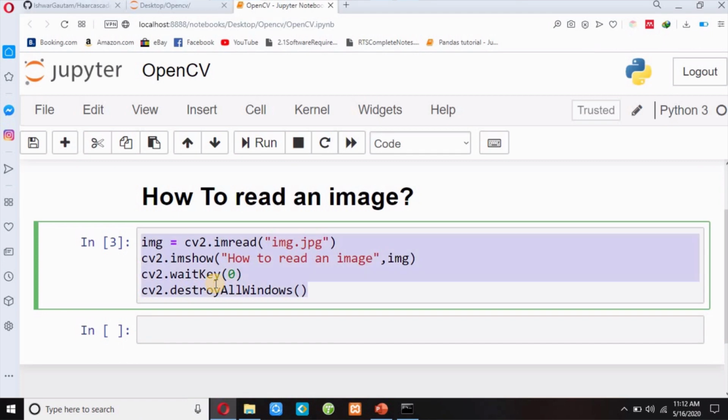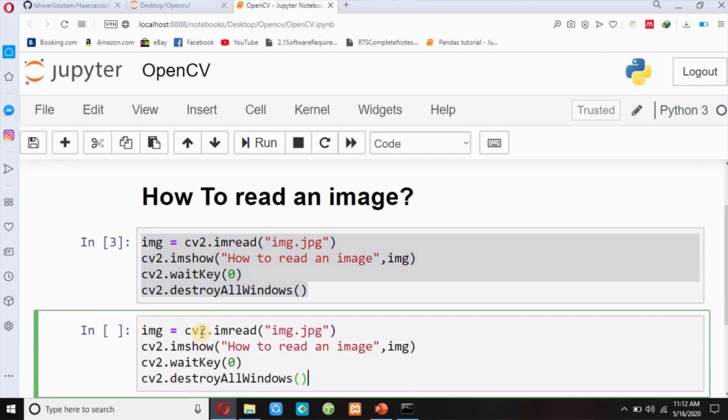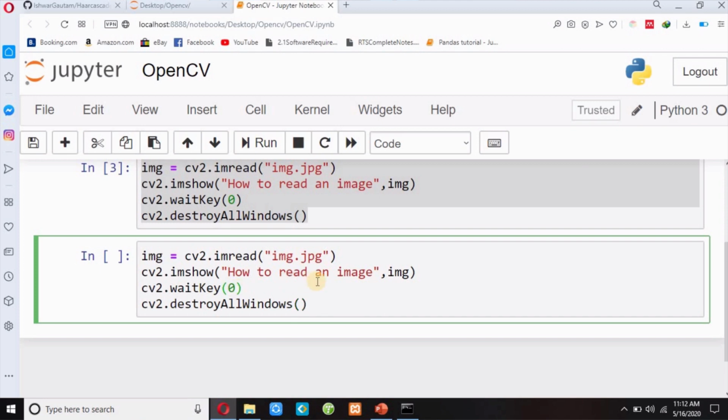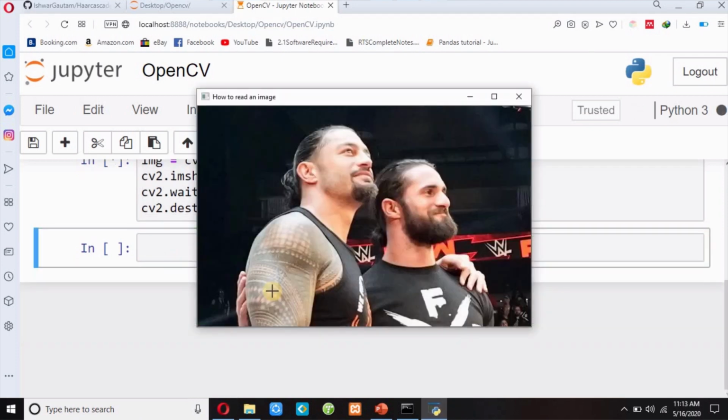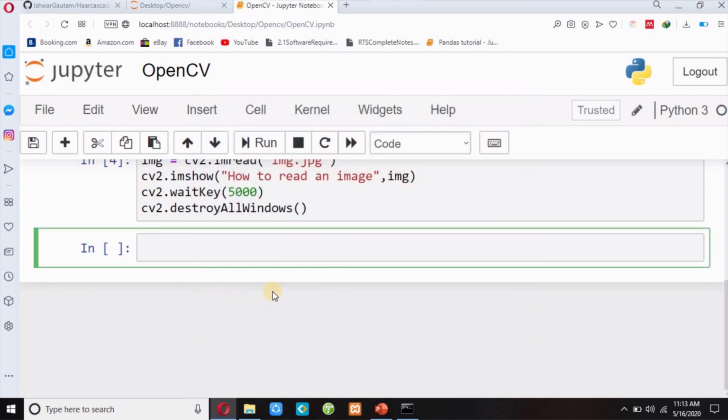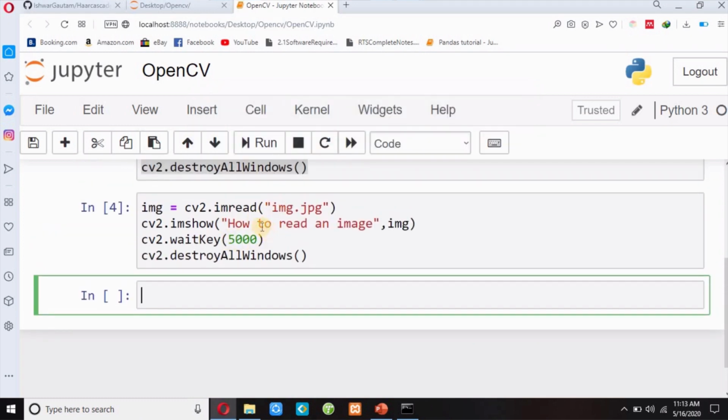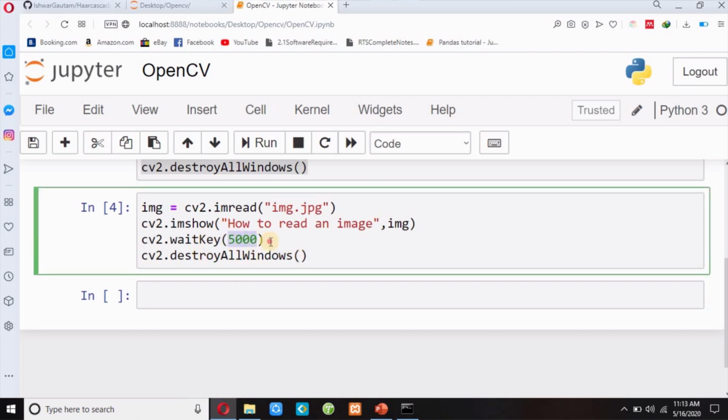Now I will copy this code, Ctrl C, and then paste here, Ctrl V. And suppose I write 5000 here. 5000 means 5000 milliseconds, that is 5 seconds. This means after 5 seconds it will automatically destroy my window. So I will execute this code, shift enter. 1, 2, 3, 4 and 5. Okay. So after 5 seconds it destroys my window. So this is in milliseconds. 5000 milliseconds means 5 seconds.